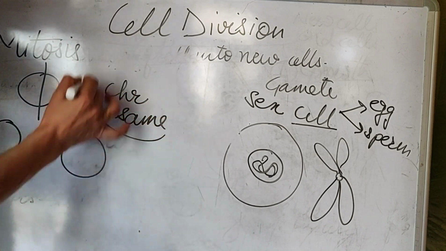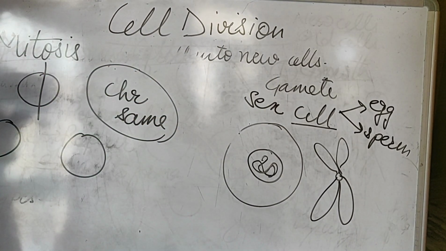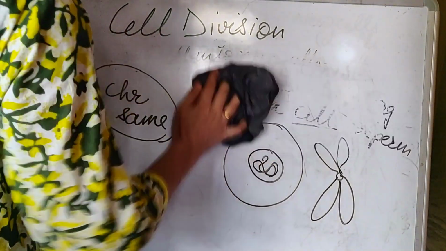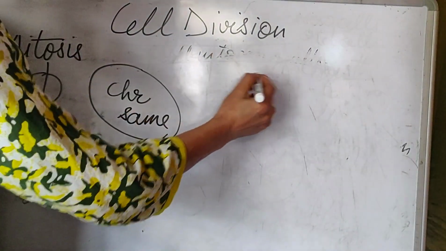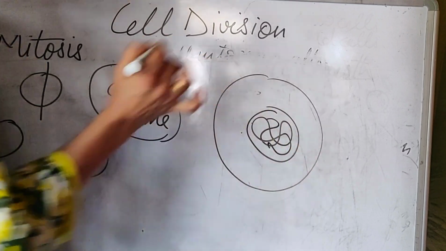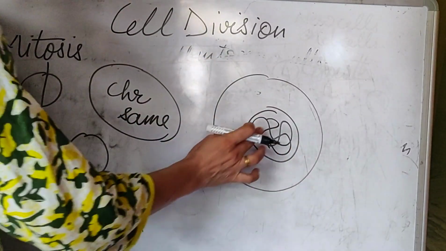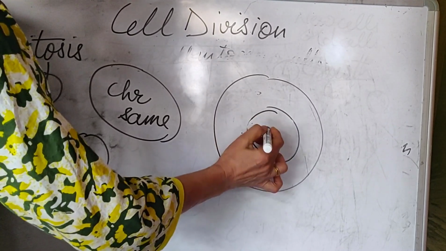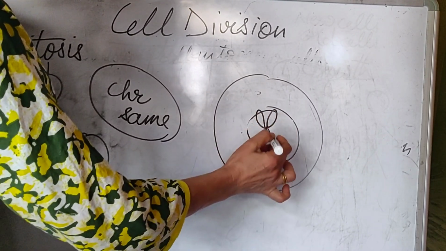But you should know what I want to say in that. Come to the structure of the nucleus, which you have already done. In the structure of the nucleus, you have read that in the center chromatin material is present. This chromatin material changes into a defined structure known as chromosome.